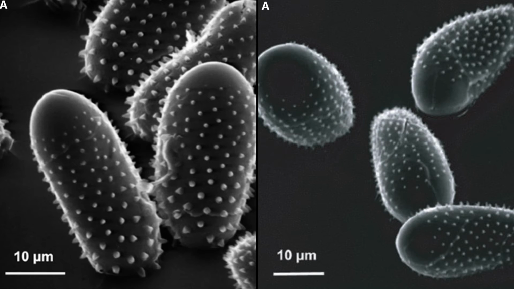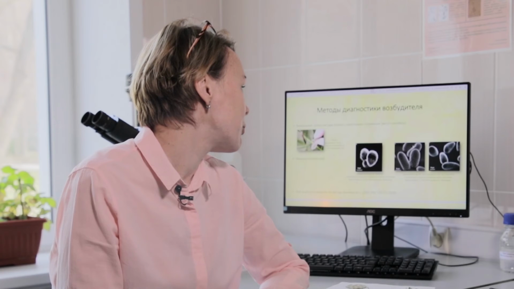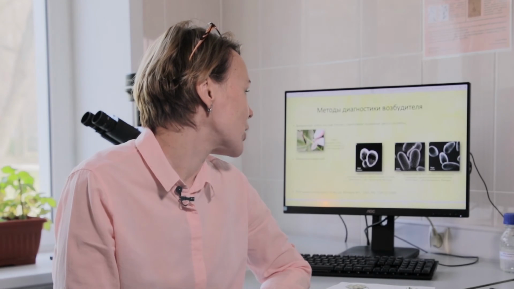In laboratory conditions, a microscopic method based on the morphological features of the urediniospores is used to diagnose the pathogen. Melampsora medusae urediniospores have a characteristic smooth area in the middle part of the spore. Molecular diagnostic methods are also used. Currently, species-specific primers have been developed for 2 specific forms of the pathogen.